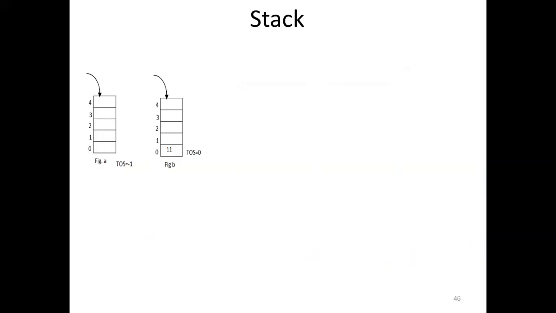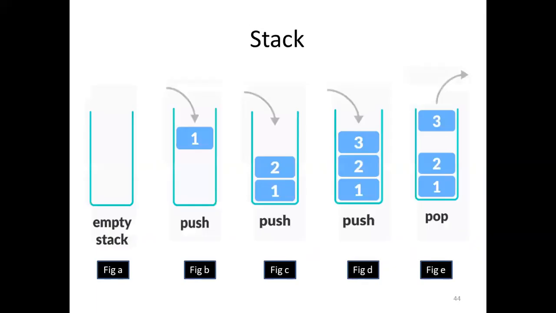Now here again, one more diagram is shown on the screen. When you are inserting the element, initially what is the value of the top pointer? We'll consider one cursor or pointer here.